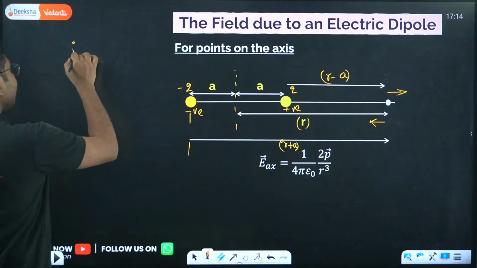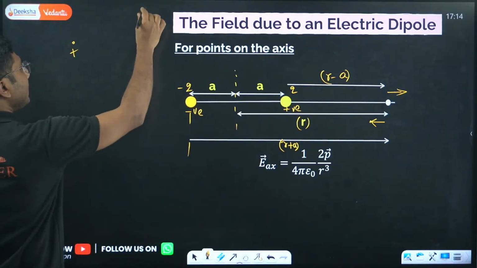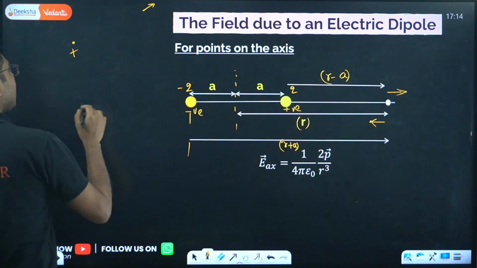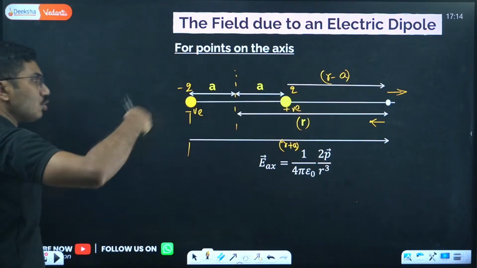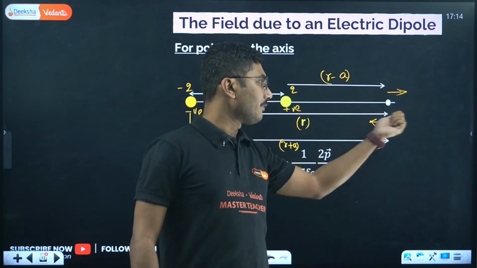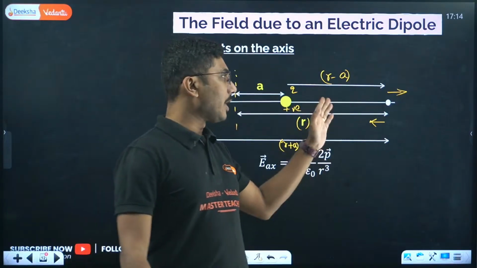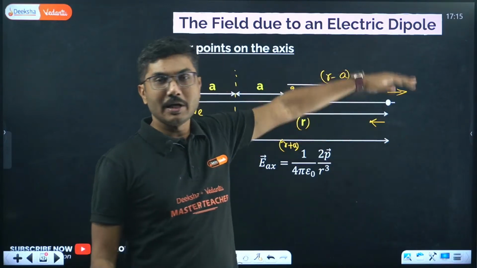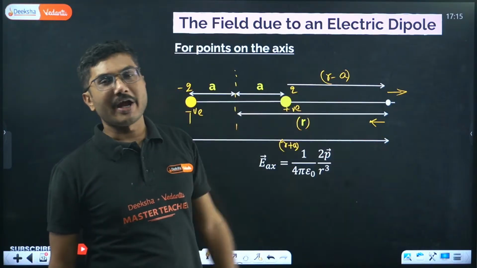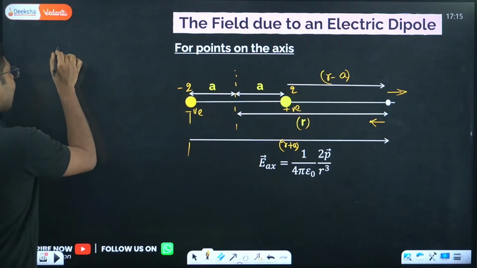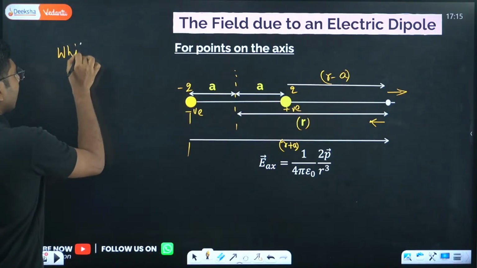So if you have a positive charge here and you are trying to find the electric field, positive charge means the electric field will be away from it. If the charge is negative, the electric field will be towards it. So electric field due to positive charge is away, electric field due to negative charge is towards. This one will be in the opposite direction. Remember, this is one important point while calculating electric field.